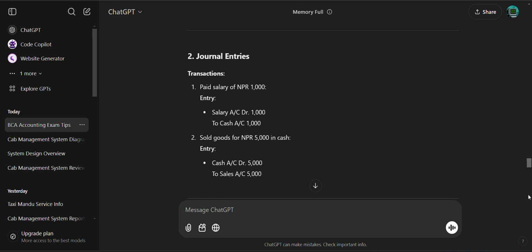Journal entry: paid salary NPR 1,000. Salary account debit to cash account. Then the sold goods for 5,000: debit to cash account, credit sales account.